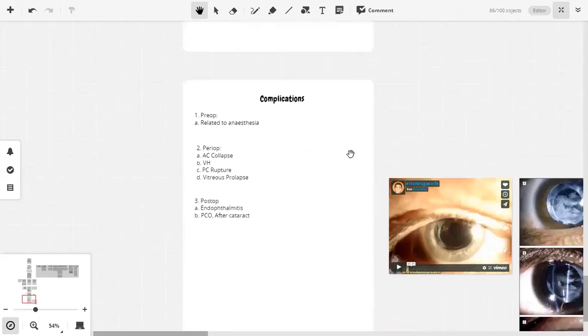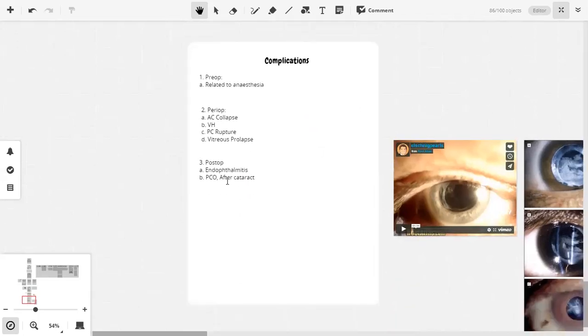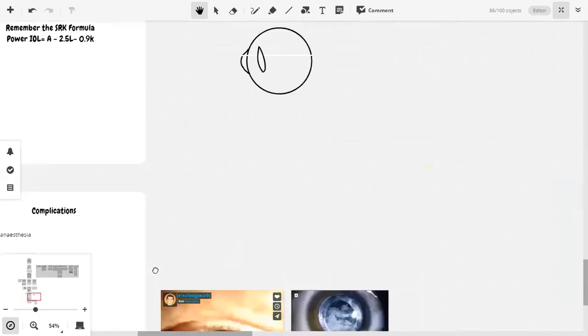Complications are important for MCQs. You should know 3 or 4 complications of each. But endophthalmitis and PCO are themselves both MCQs and SEQs. So you need to know the treatment of endophthalmitis, which we discussed when we discussed uveitis, and the treatment of posterior capsular opacification, which is YAG capsulotomy. You need to know these.